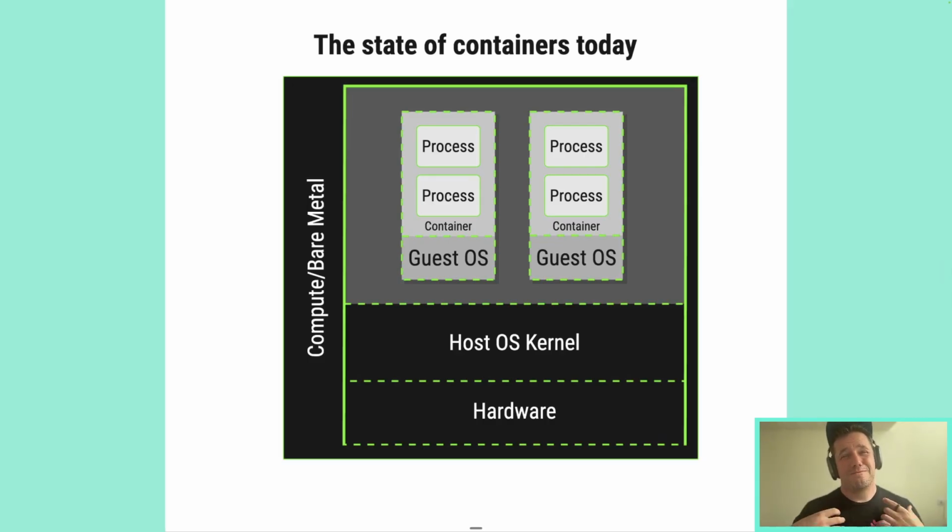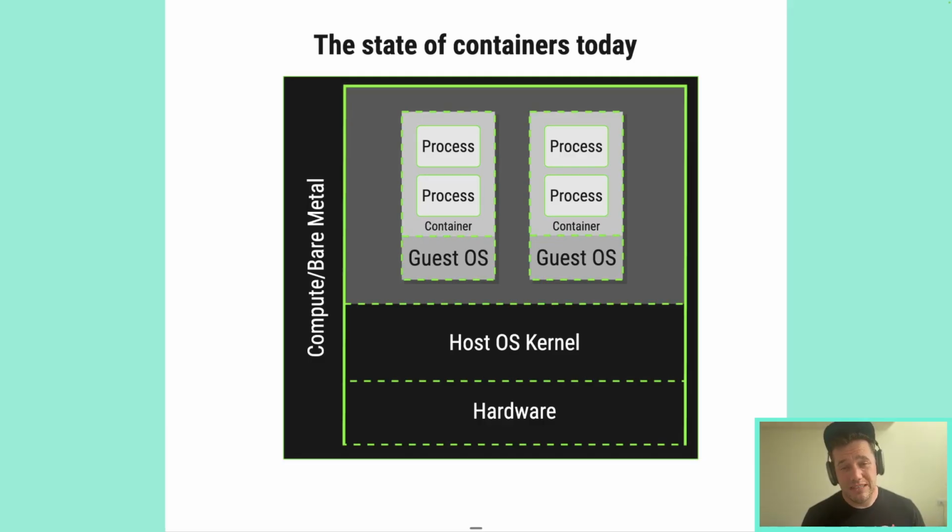And I start to get concerned about this because when I see a solid line, I think of that as a security boundary. And so I can see solid lines around here, which act as a security boundary in those areas. By these dashed lines, I can see that there's dashes between the process, the container, the guest OS, the host OS kernel, and the hardware.